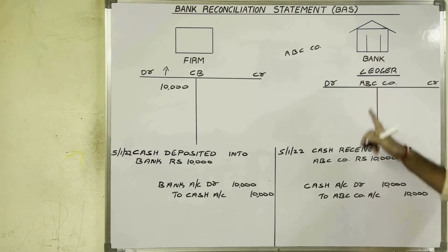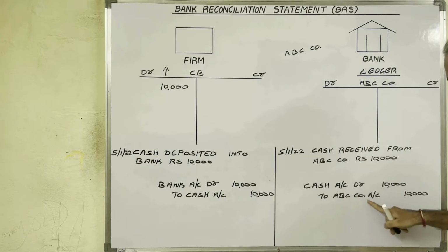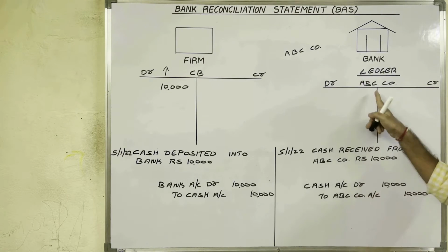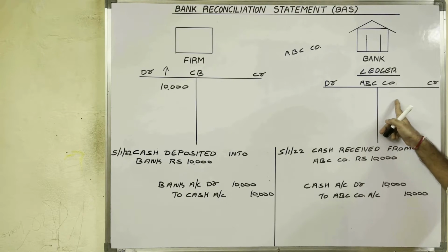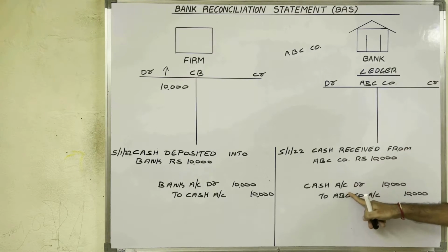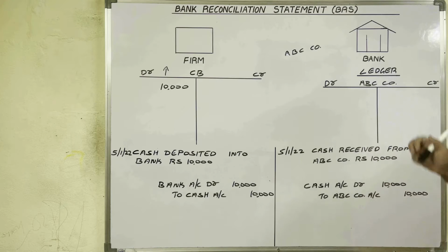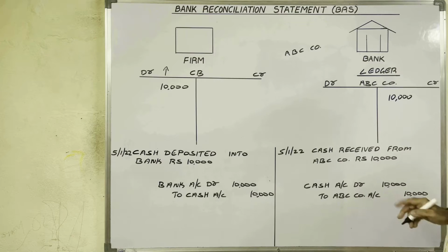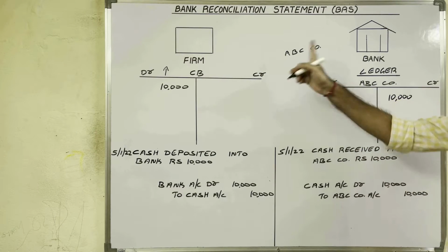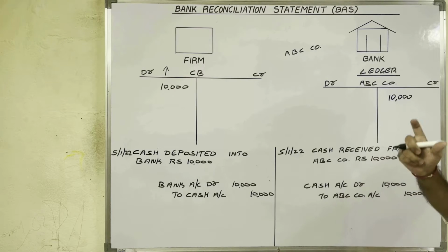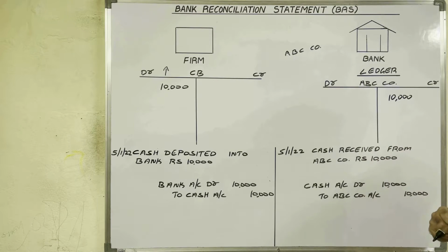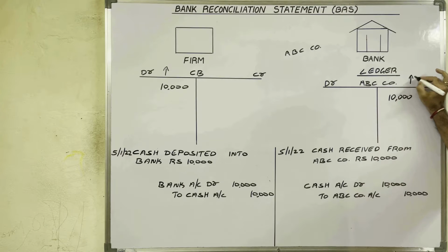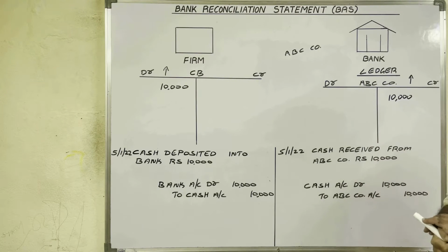In the bank's journal, the entry will be cash account debtor to ABC Company account, 10,000 and 10,000. In the ledger, the bank prepares the ABC Company account. In this account, which side does the bank post this transaction? ABC Company is credited. Therefore, on the credit side we should post by cash, amount 10,000 rupees. Because of this transaction, the firm's bank balance is increasing. So when bank balance increases, that transaction will be credited by the bank in their ledger account.